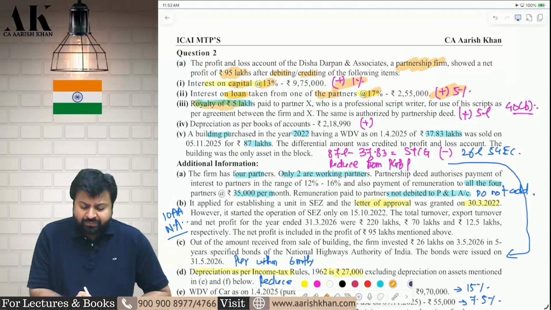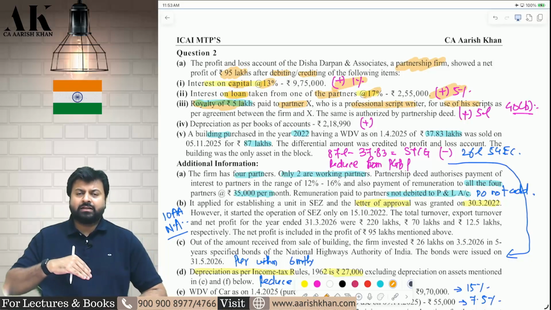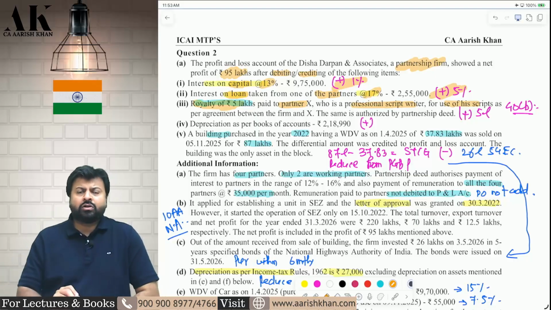You are paying a royalty of 5 lakhs to a partner who is a professional script writer for use of his script. So the firm is using the script of the partner and paying a royalty. Whether this royalty can also come under 40B, the answer is yes. Take this also under 40B.